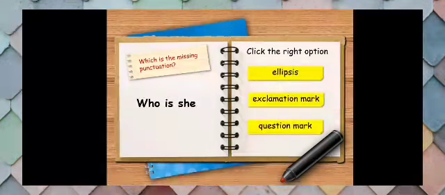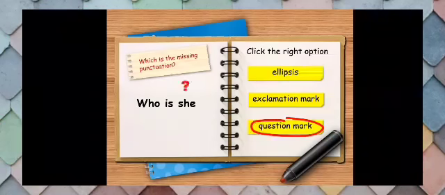Next, who is she? If you look here, there is the word who, which is a WH question. A WH question usually represents the question words, so the correct punctuation should be a question mark.